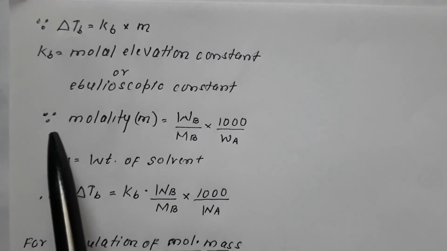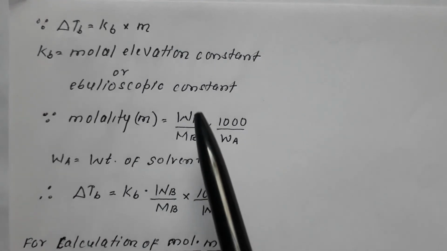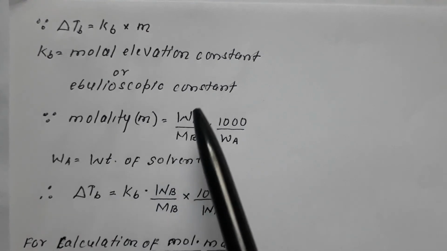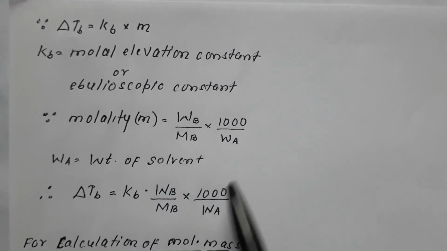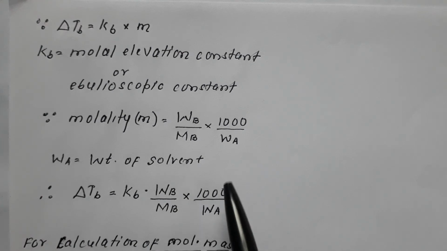Since molality m is equal to WB upon MB into 1000 upon WA, where WA is the weight of the solvent, the equation becomes del TB is equal to KB into WB upon MB into 1000 upon WA.